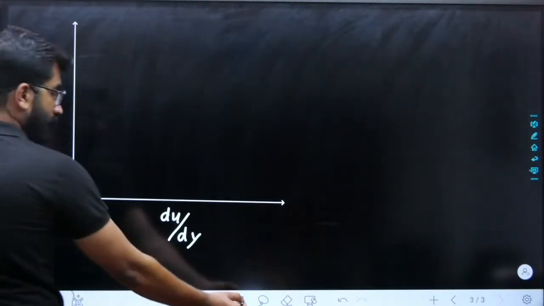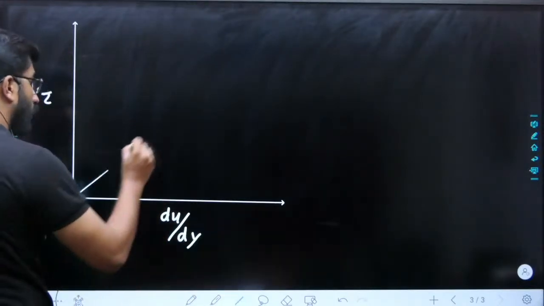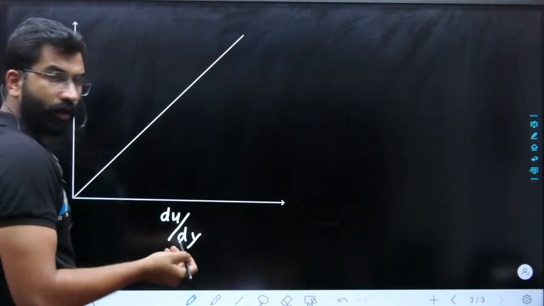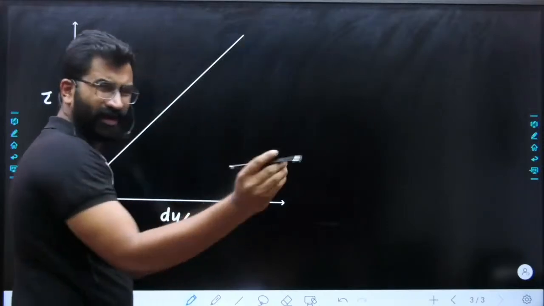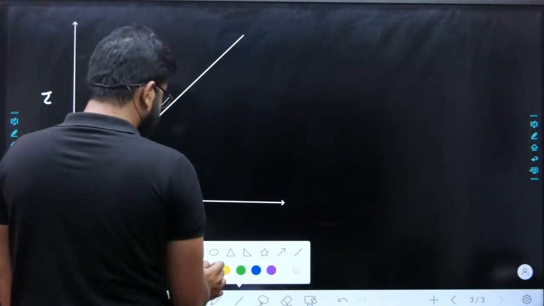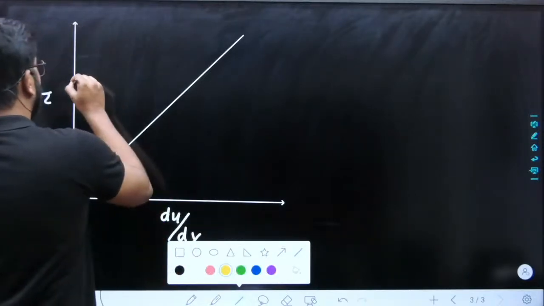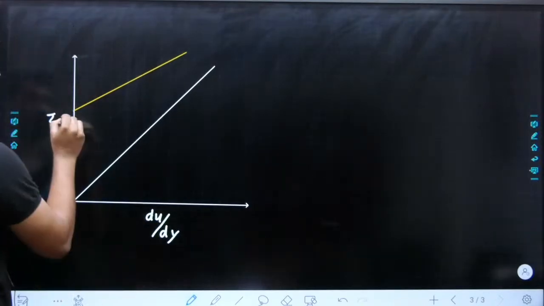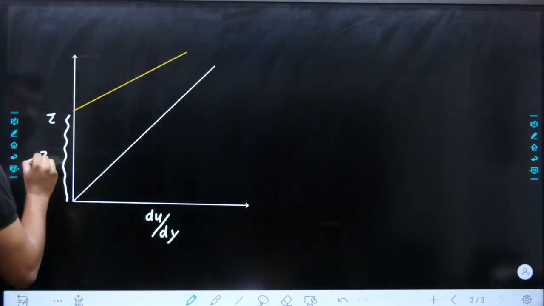Now, if the relation between tau and du by dy is linear, then it is a Newtonian fluid. I'm not writing it, I hope you know already. Now, this is your Bingham plastic. This length we can say is tau naught.